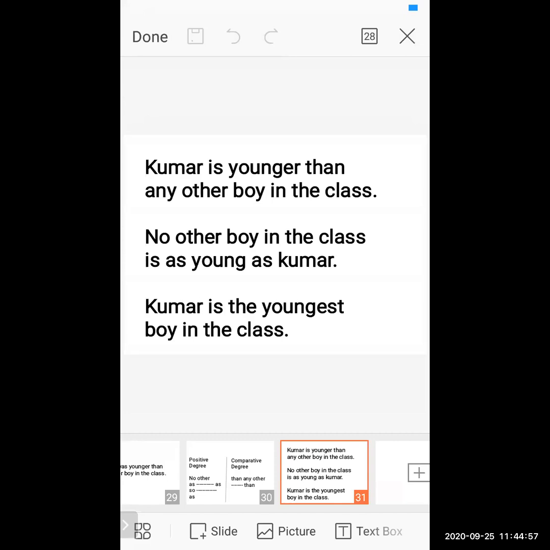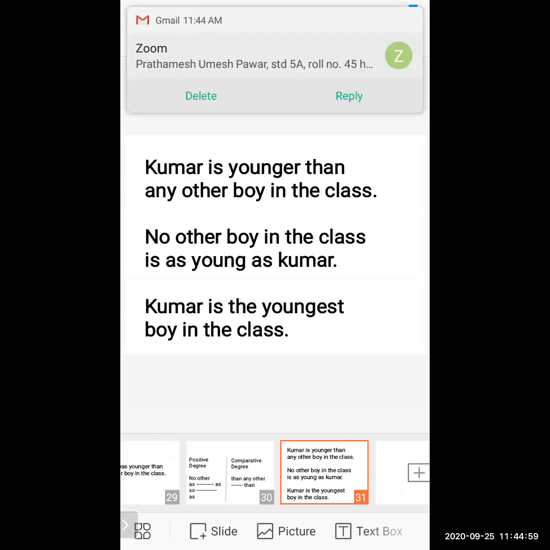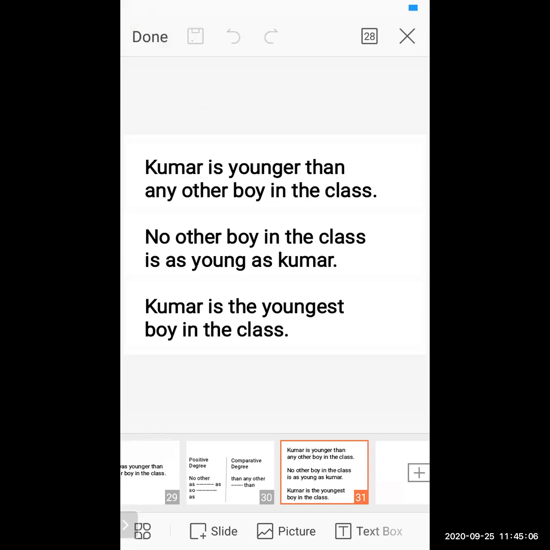Just one thing you have to keep in your mind: you have to do lots of work together, at the same time. So you have to be more attentive to solve degree of comparison. Okay, so this is our lesson, changing the degree. I hope you all understand the concept of this topic.